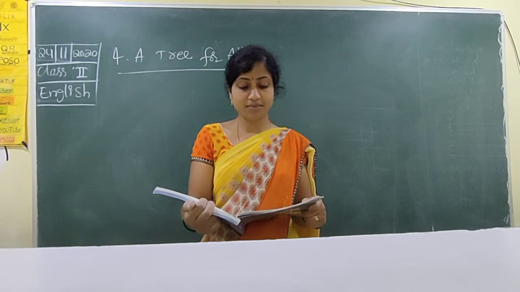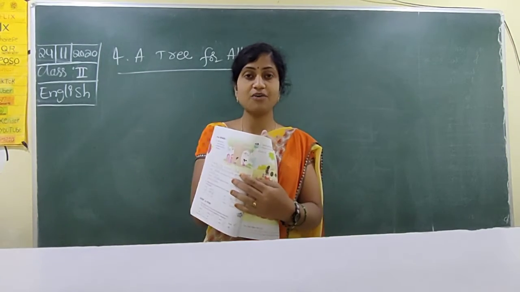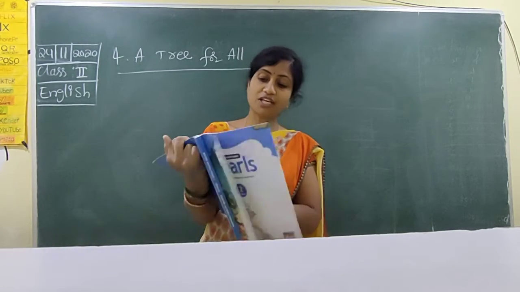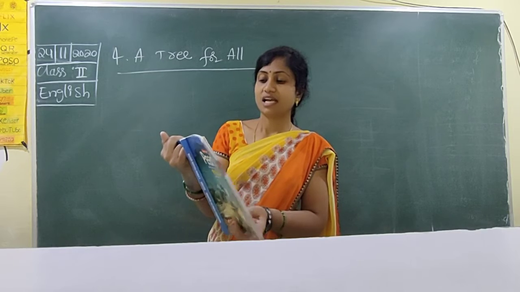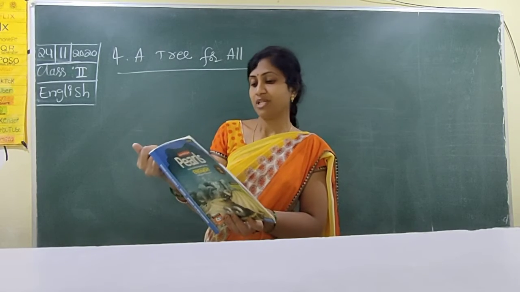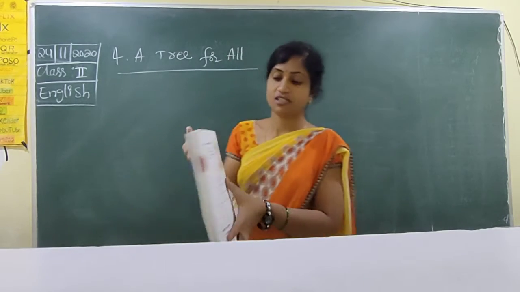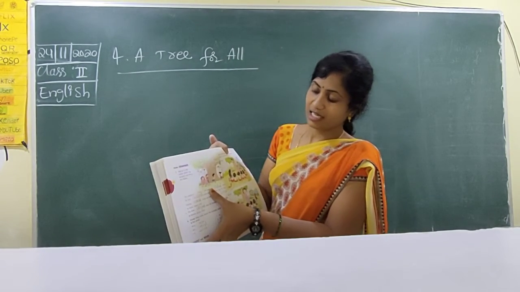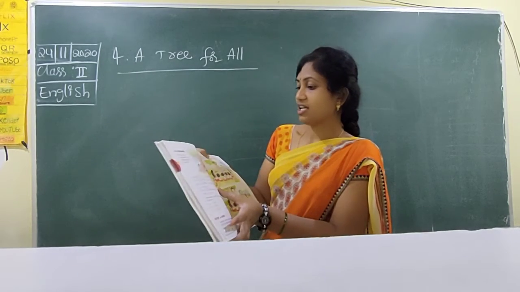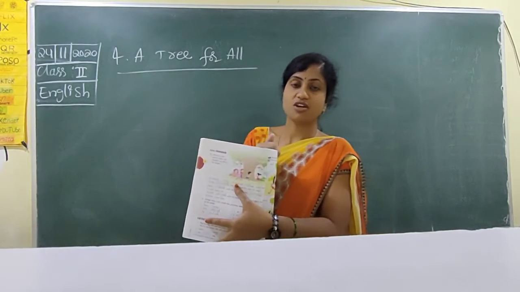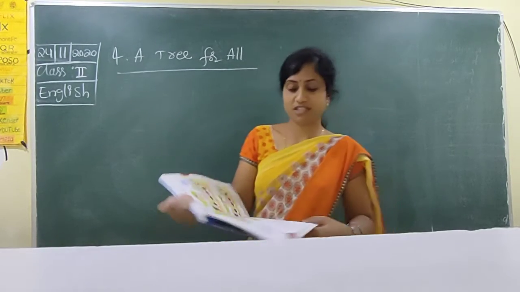You have to observe the picture first of all. 1, 2, 3, 4. Here 4 children, animals also. So here an elephant and 2 monkeys, 2 birds, and here 1 sparrow. And one chair also, like a bench. Children are also playing under the banyan tree. The hanging roots are also there, and the monkeys are hanging from them. Observe the picture.